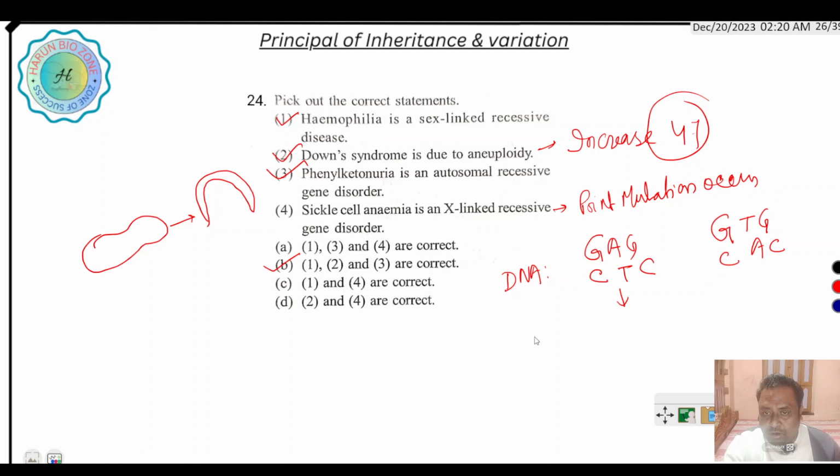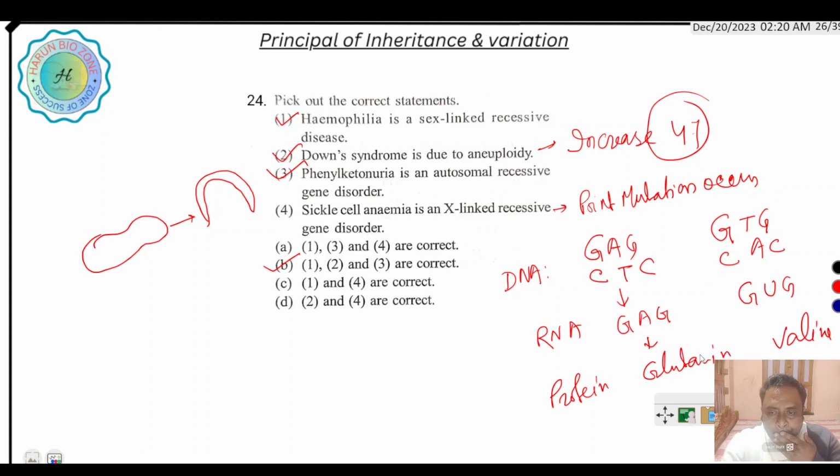When transcription occurs at the RNA level, instead of GAG it produces GUG. At the protein level, after translation, the normal one produces glutamic acid and this one produces valine. If this point mutation occurs, then the shape of the RBC changes.